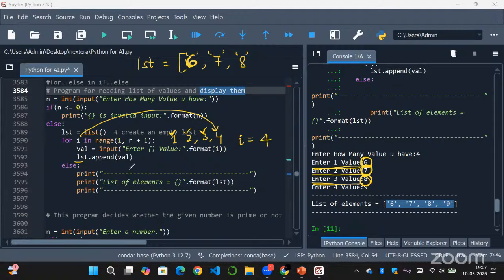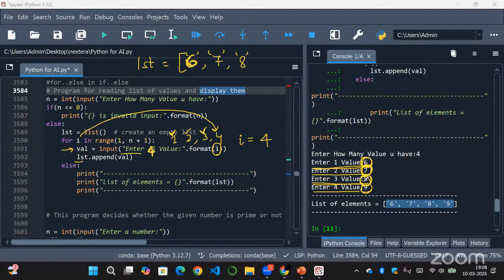Now we'll get the next line. Inside this for loop, we have this block of statements. So val equals input. The input function means it will take the input from the user. So enter i value. Since i is equal to 4, it will print here 4. Enter 4 value, that is the fourth value.